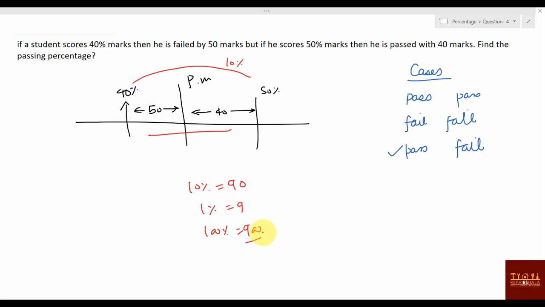Passing percentage, if you have to find passing percentage, 1 percentage is 9, so what is 50? So 50 will be 50 by 9 percentage, and previously how much you need? 40 percentage. So this much will be your passing percentage. I think it will be something like 50 point something percentage. You can calculate and get the answer, get the logic. Okay, that is more important.